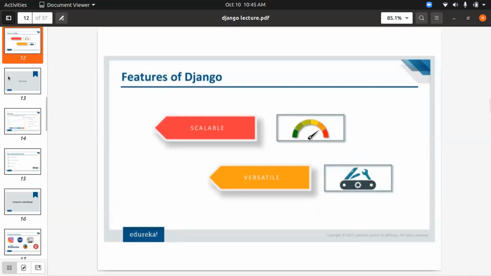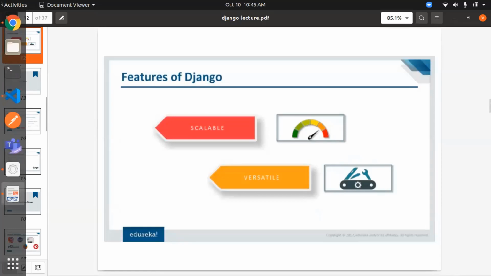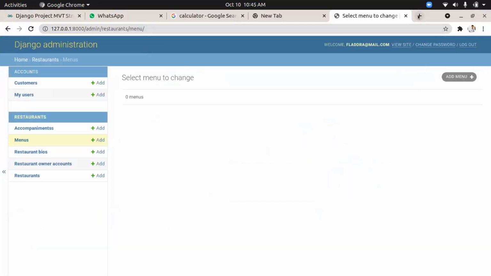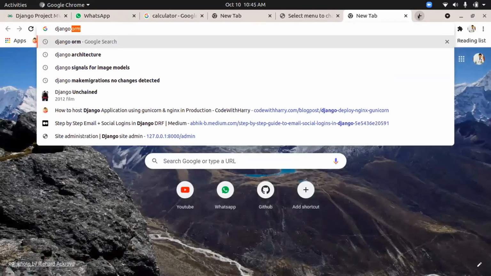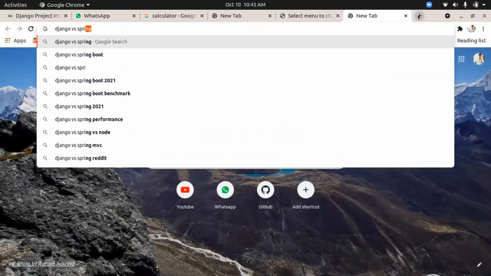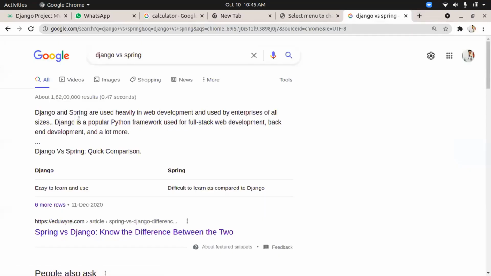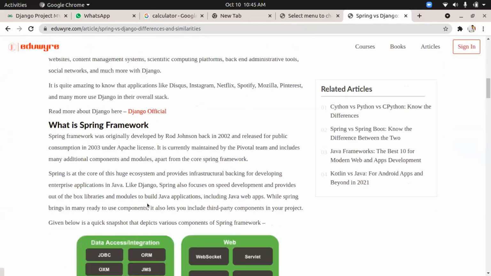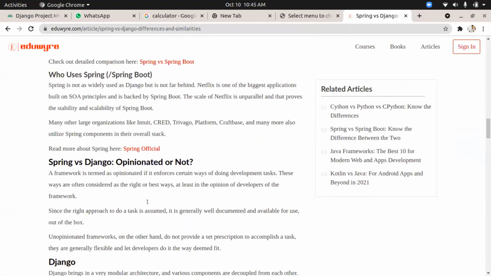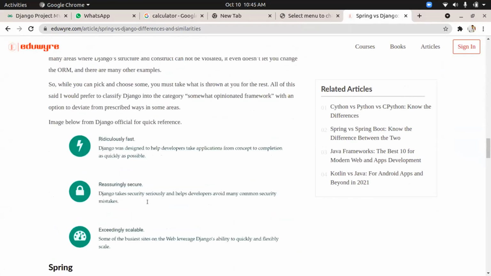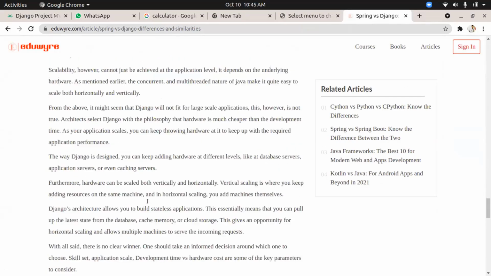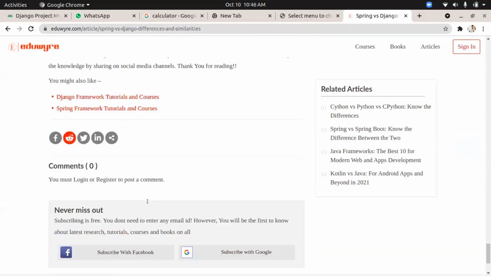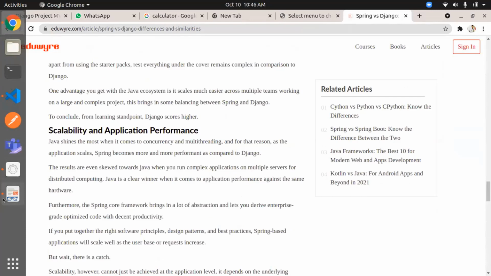In today's development environment, you can search Django versus Spring, and I'll show you. Django and Spring are heavily used, and Django is a popular Python framework, and it is used much more as compared to Spring. So the advantages are greater, and Django is extremely fast, and that's the reason why Django is highly used in today's development world.